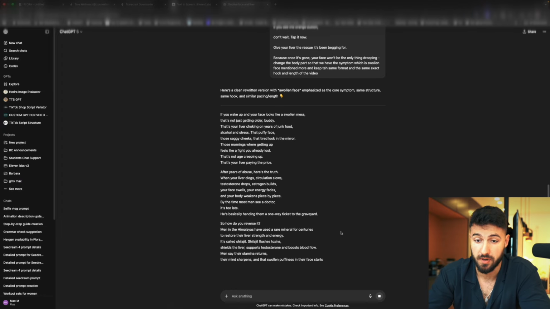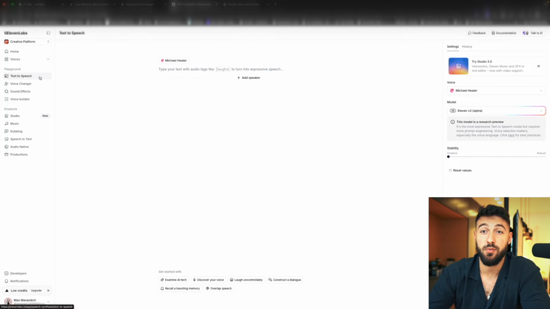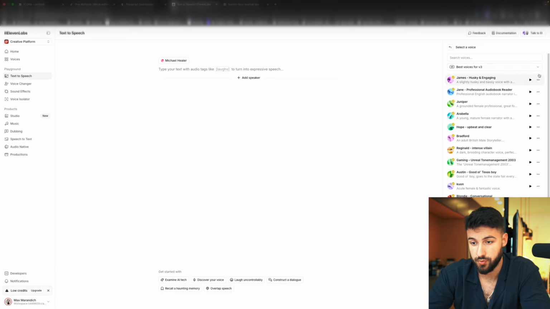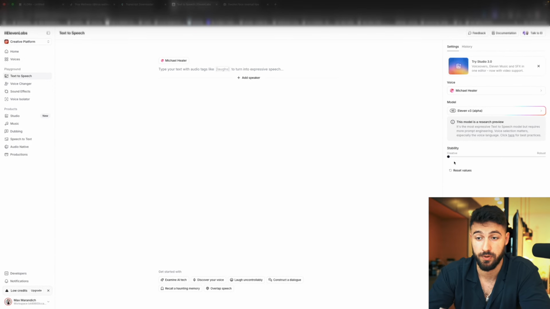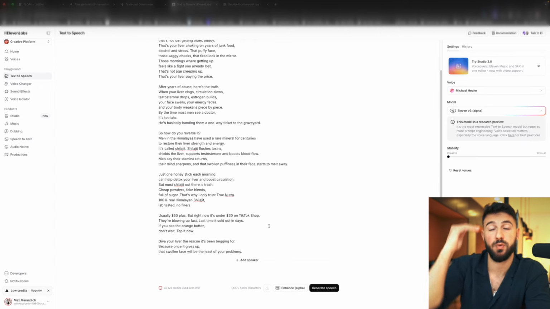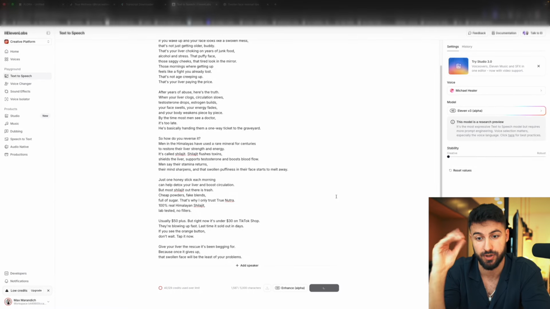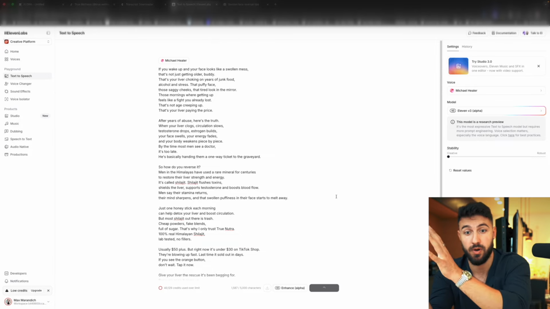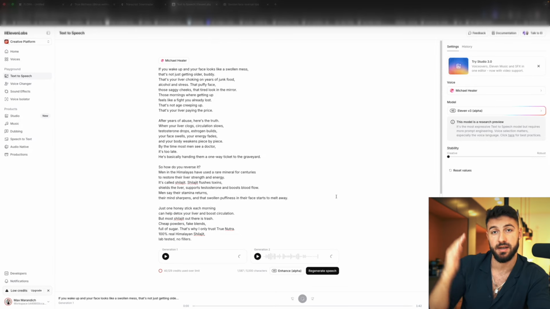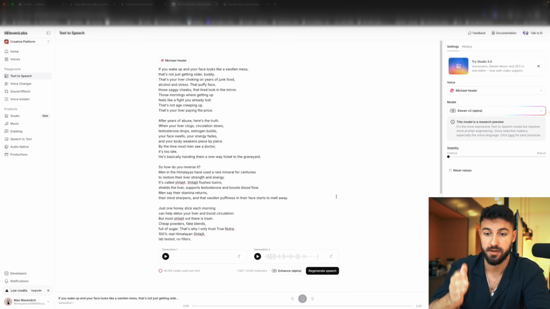Now that we have the script, we're going to copy this, and now we're going to go to ElevenLabs and choose our voice. This is for the voiceover only, so we're going to use text to speech. What's pretty important is that you copy and paste the full entire transcription in here and not have it one by one in blocks, because then it will sound way more choppy, and here you just have it all in one block.